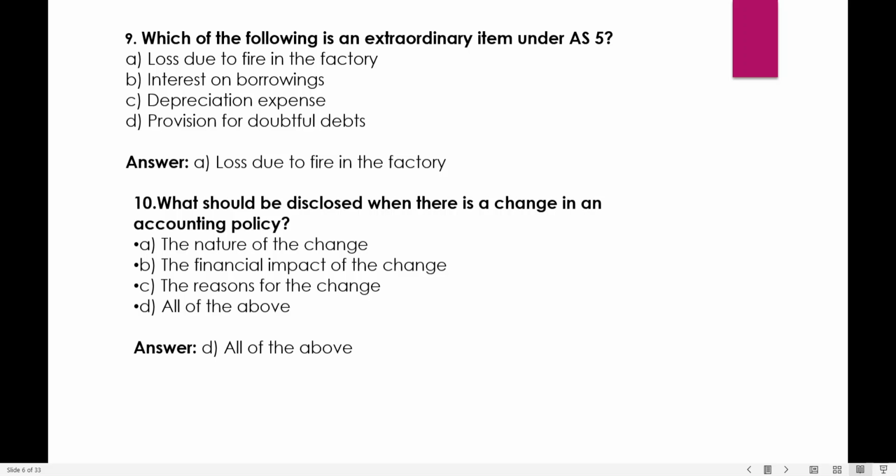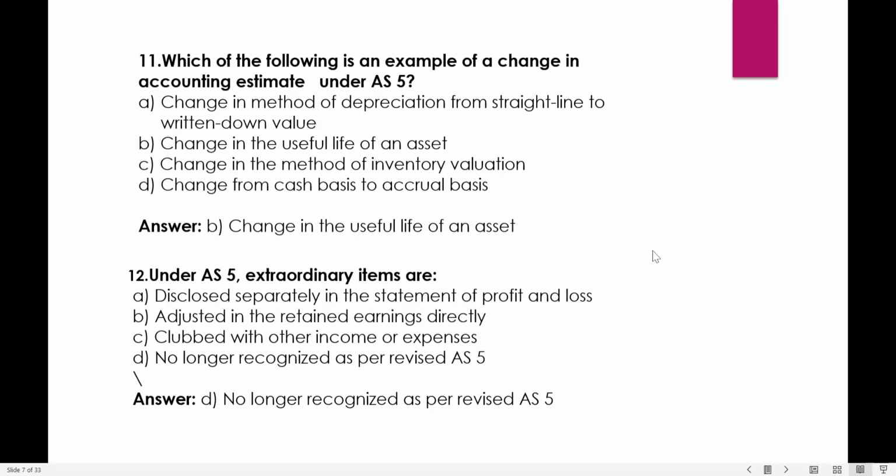Then what should be disclosed when there is a change in an accounting policy? The nature of the change, the financial impact of the change, the reasons for the change, all of the above. It is all of the above, means the nature of the change we have to give, the financial impact of the change we need to give, as well as we have to give the reasons for the change. So all of the above is the answer here.